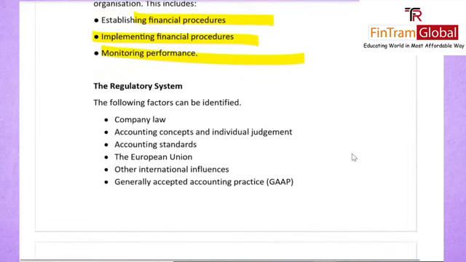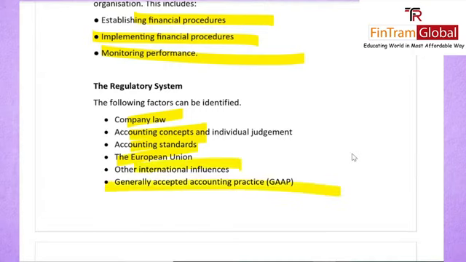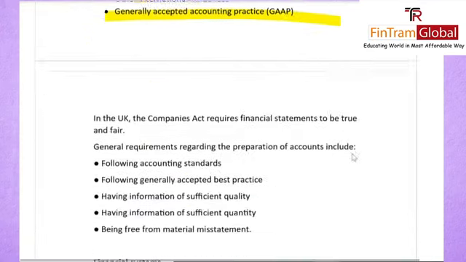Now the regulatory system: there are various factors that contribute to it. You have company law, accounting concepts, standards, the European Union, other international influences, and of course GAAP, that is, generally accepted accounting practice. They all form a part of your regulatory system.